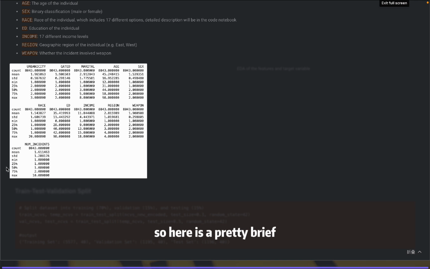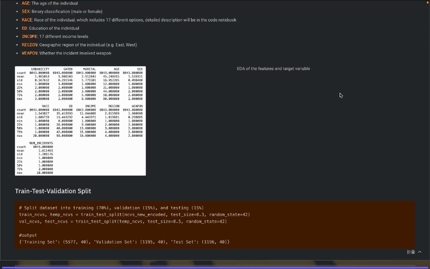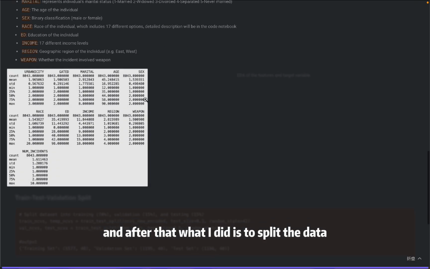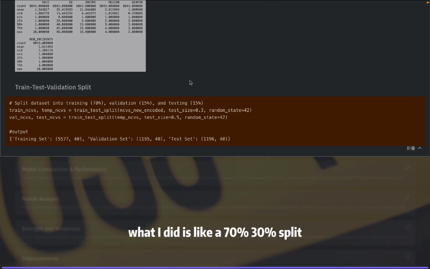So here's a pretty brief EDA for all the features I selected from the dataset. This is all after cleaning and alignment, so every feature has 8,043 observations, with a very brief summary statistics there. After that, I split the data into training, test, and validation sets. I did a 70%/30% split: 70% of the data to the training set and 30% to the validation and testing sets, so both the validation and testing sets have 15% of the data. After splitting, the training set has 5,577 observations, and the test and validation sets each have around 1,200 observations.